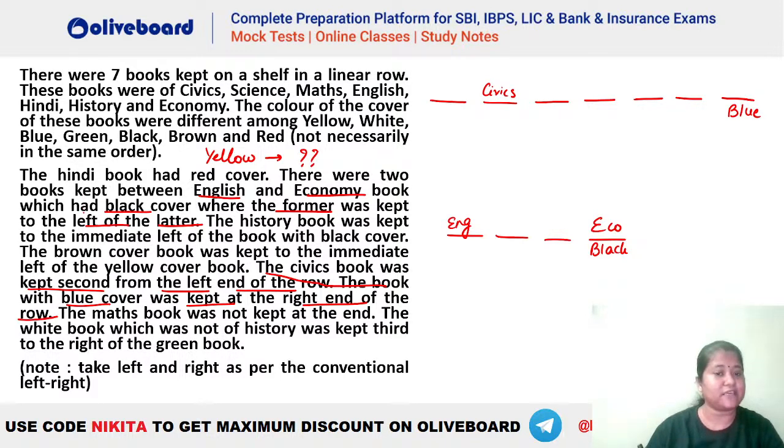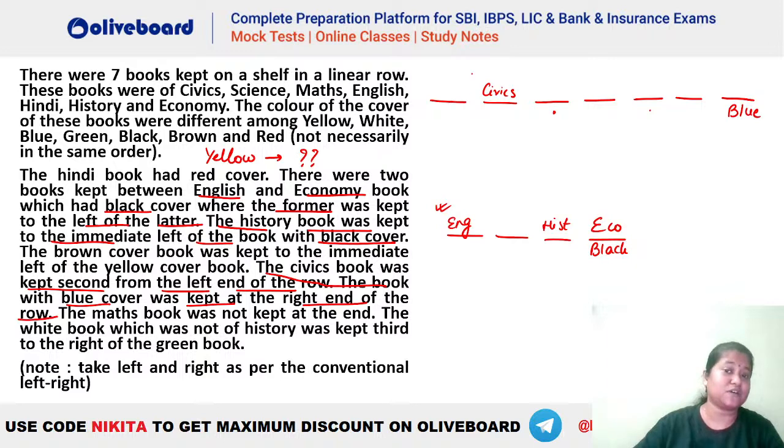Also, we have another information, that the history book was kept to the immediate left of the book with black cover. So history has to be immediate left of black. Now just try to match this with this. If we take English here, then we will have history and economics here. That is possible.